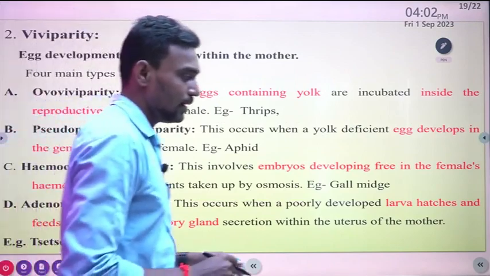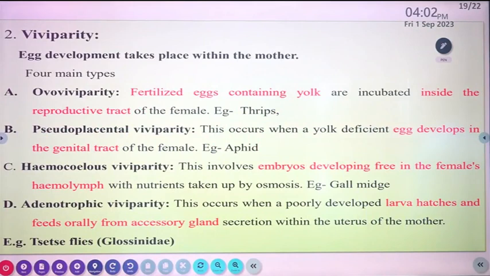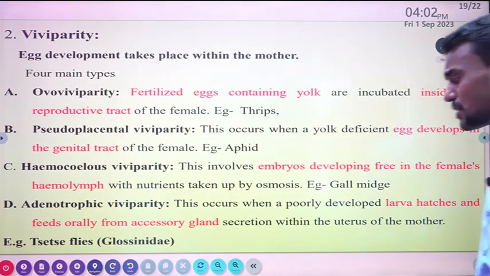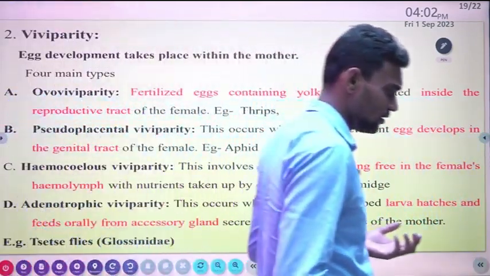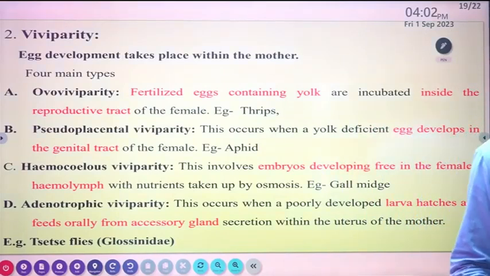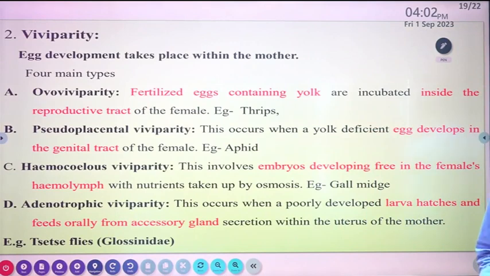Then viviparity. Viviparity is the kind of reproduction where egg development takes place within the mother, so there is no need to lay eggs. Viviparity is sub-categorized in four ways. Ovoviviparity: fertilized eggs containing yolk are incubated inside the reproductive tract of the female, example thrips.